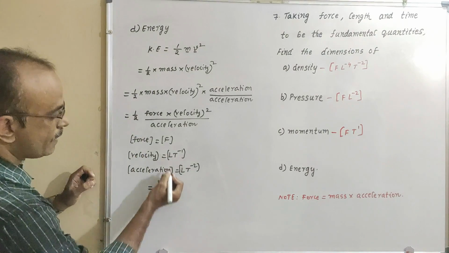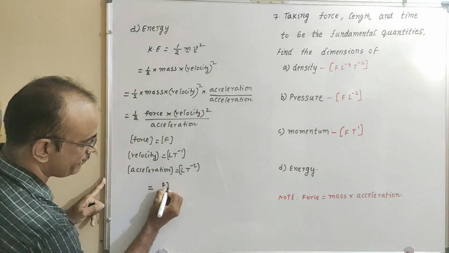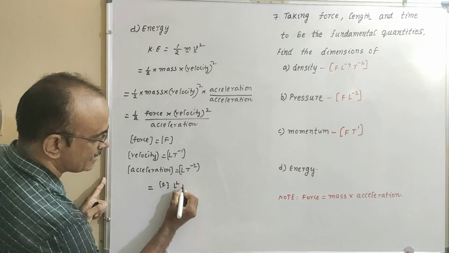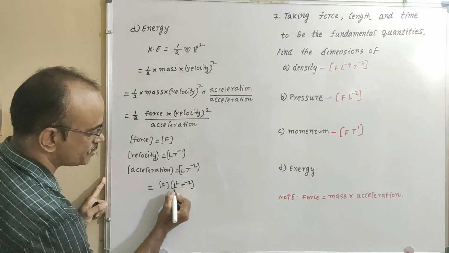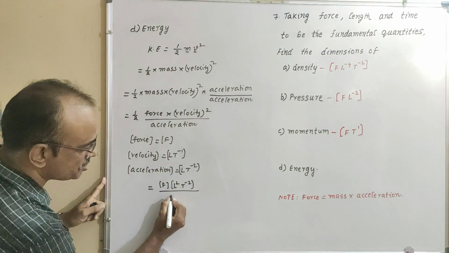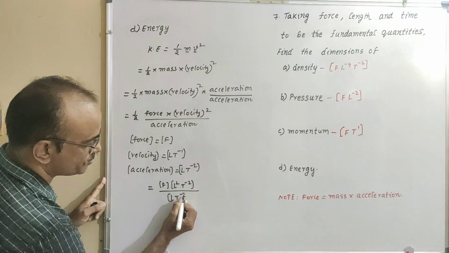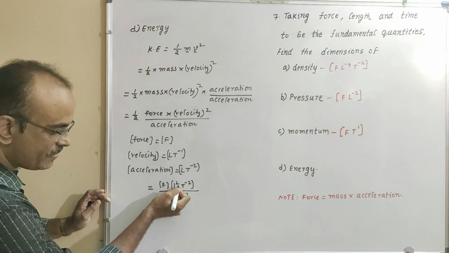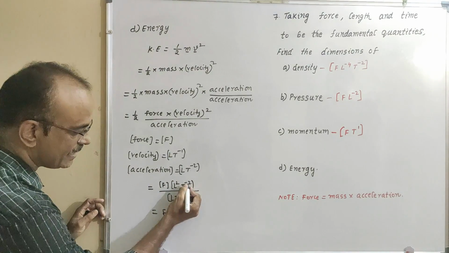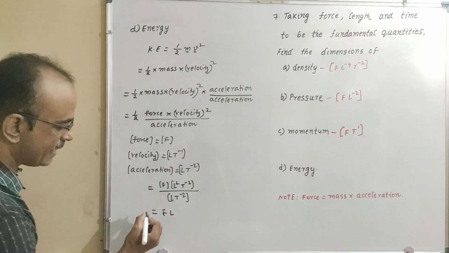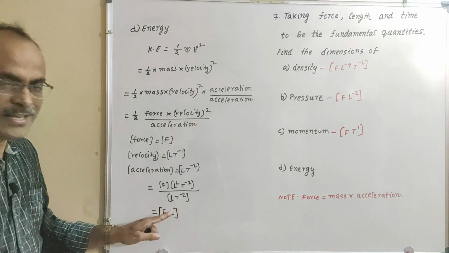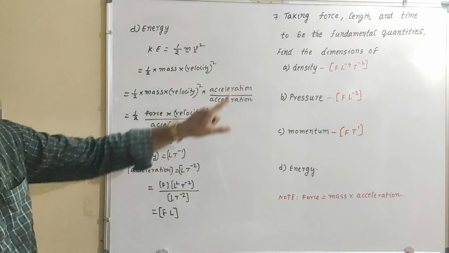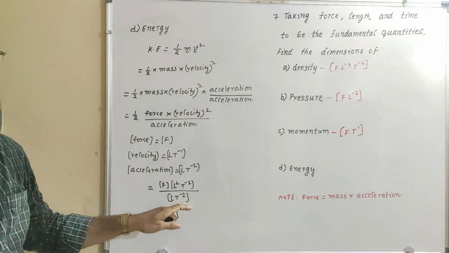First force F, and velocity squared is L squared t to the power of minus 2, divided by acceleration L t to the power of minus 2. Now the final: F, L squared minus 1, that is L, and t to the power of minus 2 cancels. So the answer is FL. The energy dimensional formula in terms of force, length and time is FL.